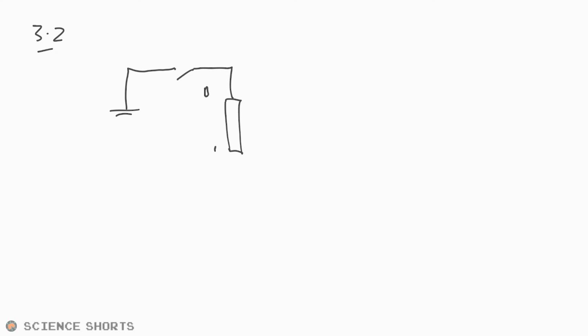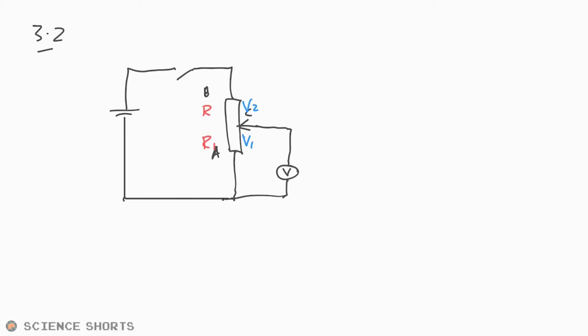We have B there, A there, and we have C there, and then that's going there. And then we have our voltmeter across here. Okay. So we've essentially split this into two resistors, so V1 and V2. It's going to be the potential differences, and we can just say R1 and R2 as it were. We've created, in essence, two separate resistors.